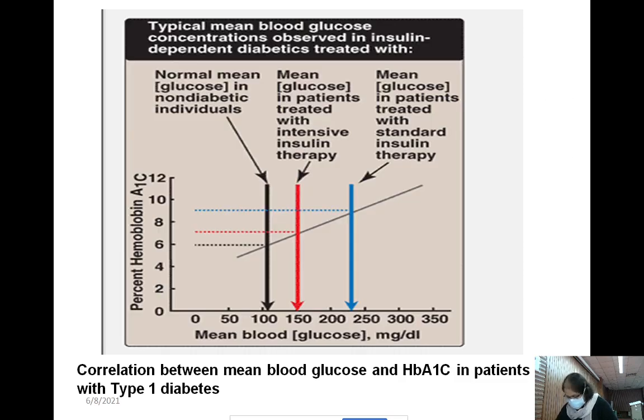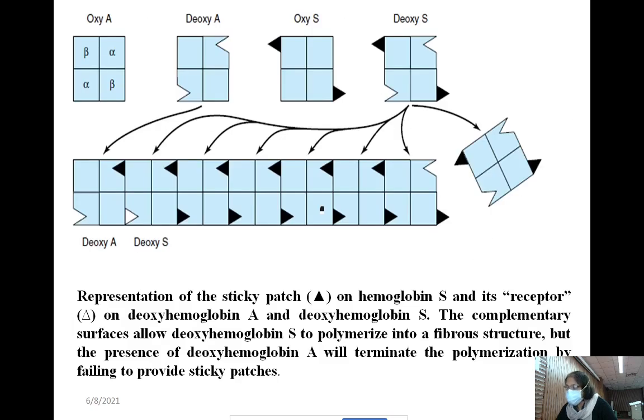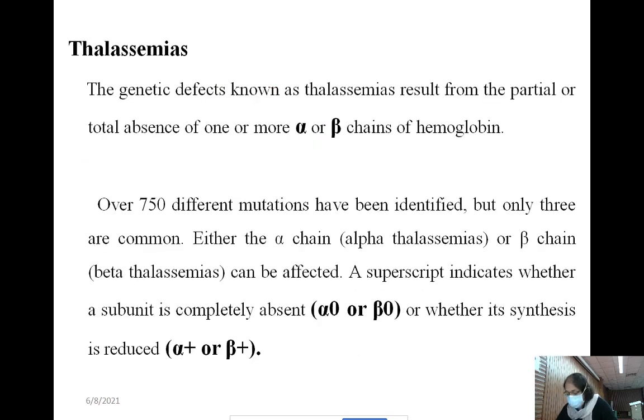In the last class I told a little about the hemoglobin variants: hemoglobin M, methemoglobin, already finished, then sickle cell hemoglobin S, also finished, including how deoxyhemoglobin S forms a fiber-like structure. Today a little bit is left. I mentioned thalassemia a little, and I'll go into details for thalassemia and thalassemia syndromes today.